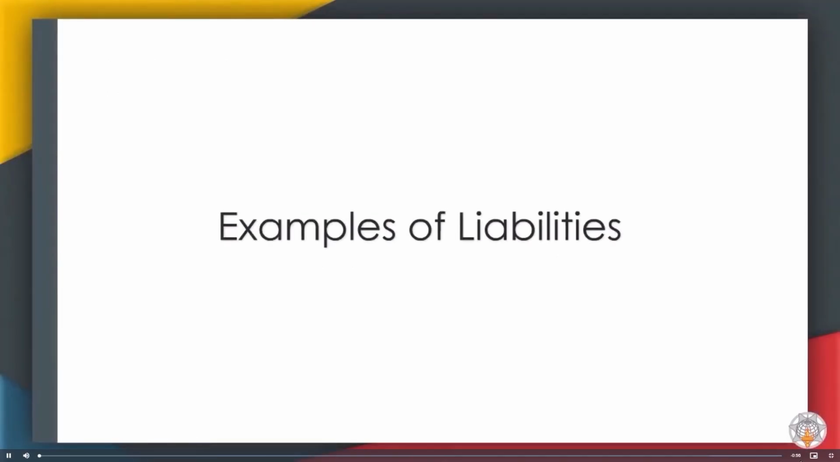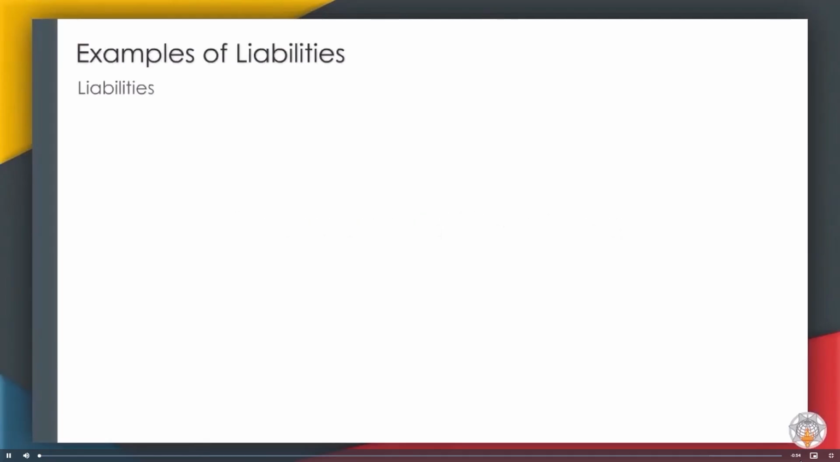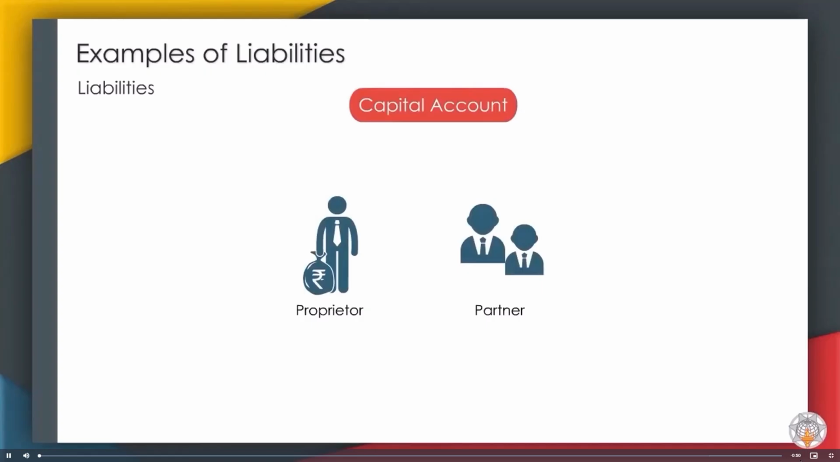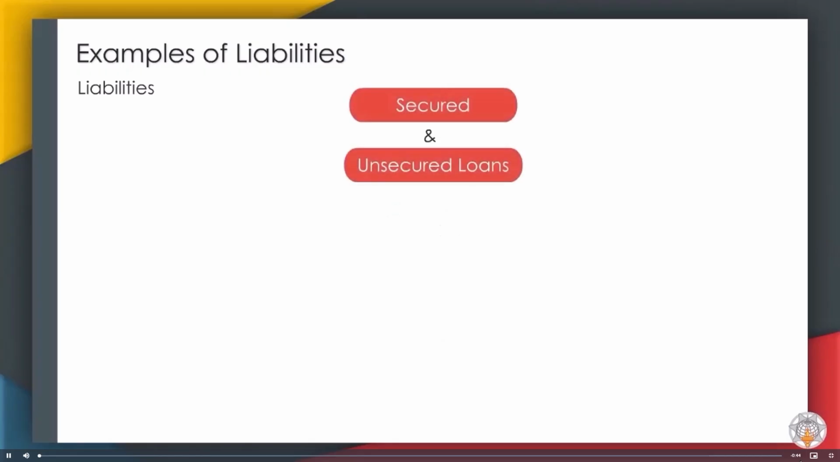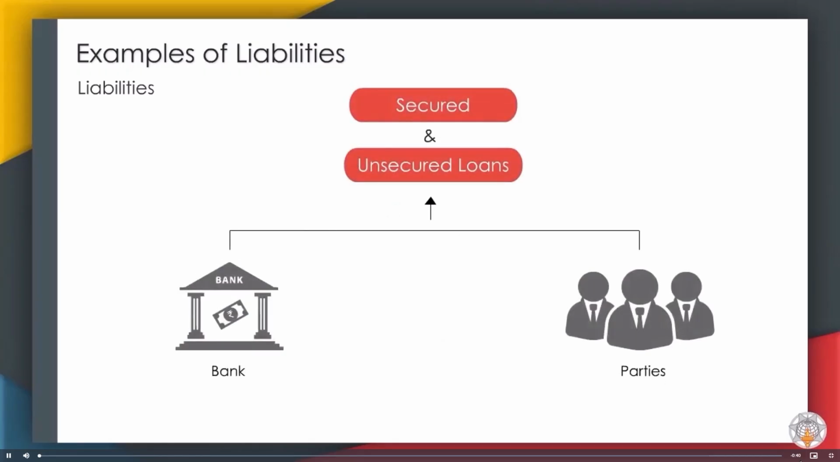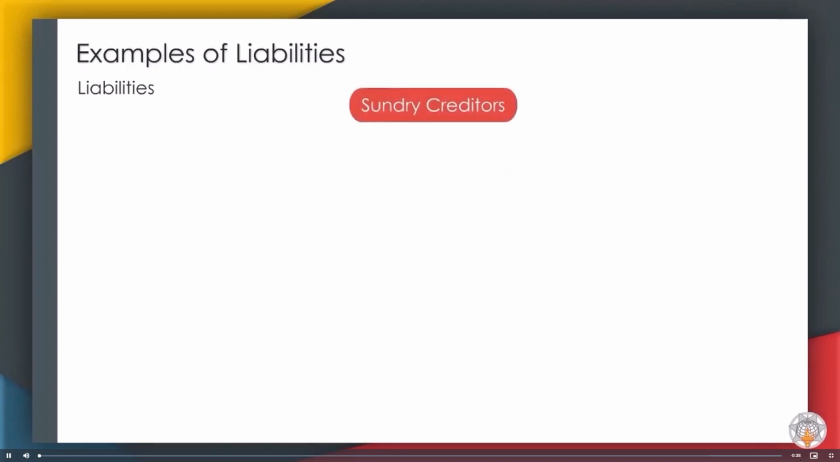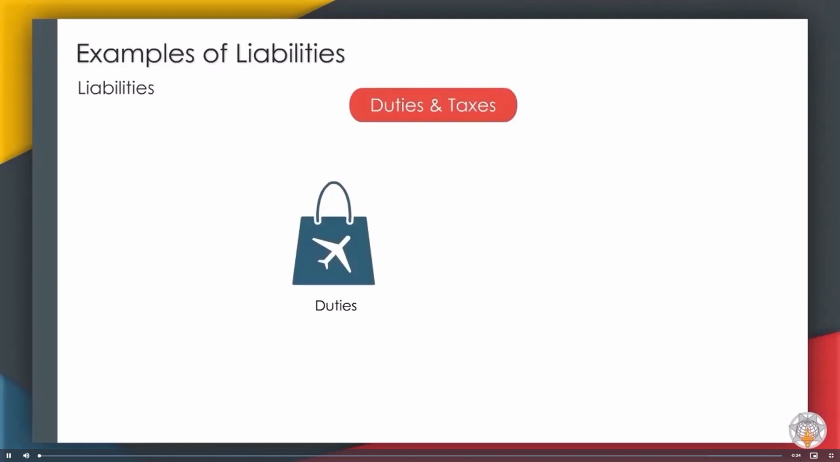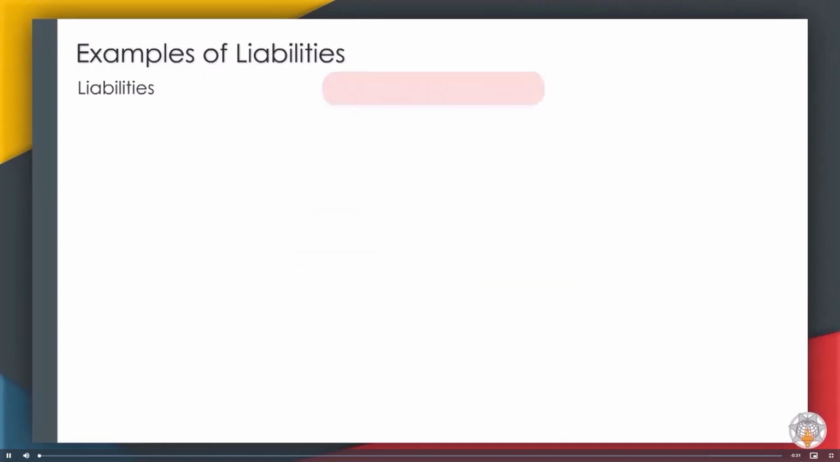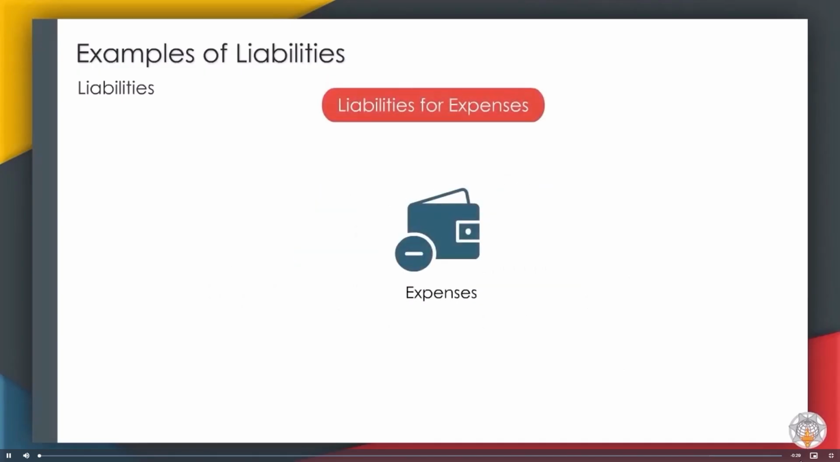Examples of liabilities. Capital account: proprietor or partner, equity share capital and preference capital. Secured and unsecured loans: loans taken from banks and other parties. Sundry creditors: purchases on credit. Duties and taxes. Liabilities for expenses.